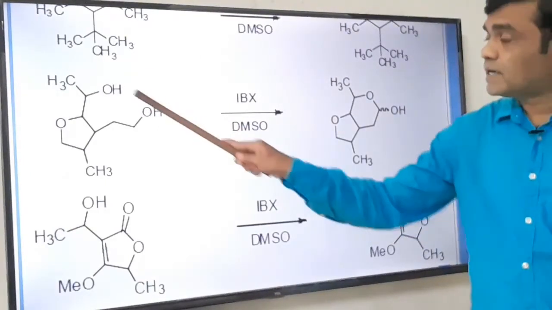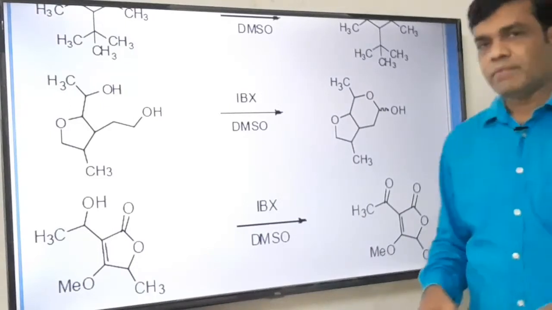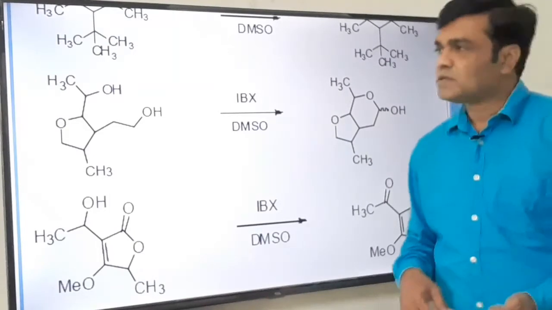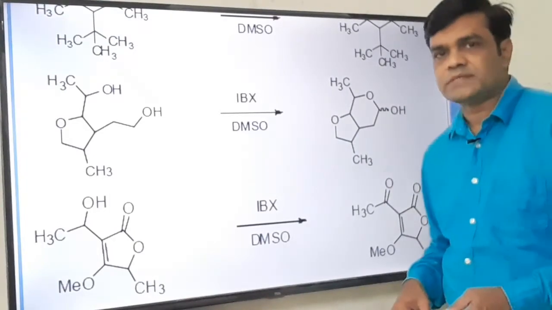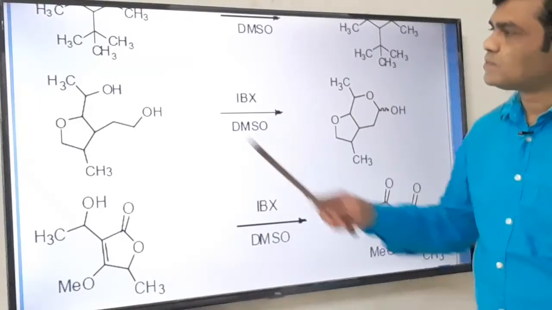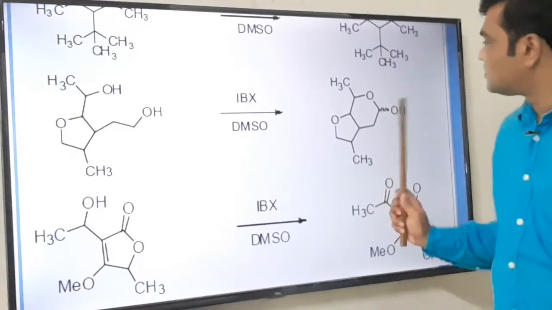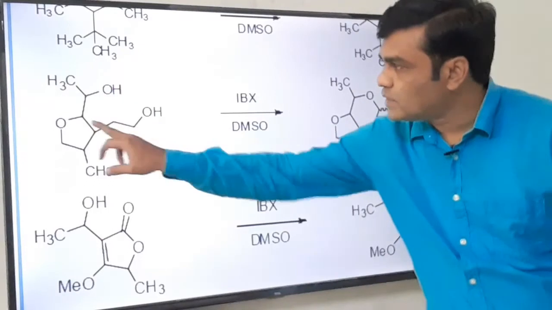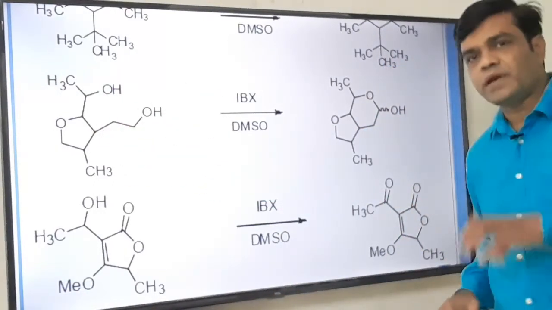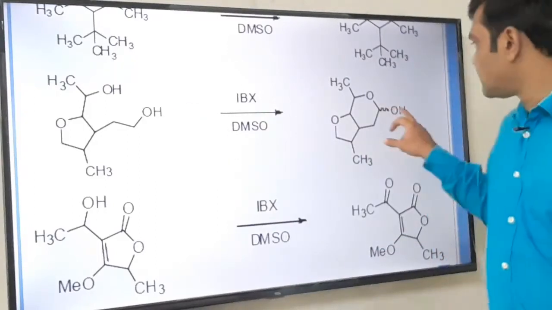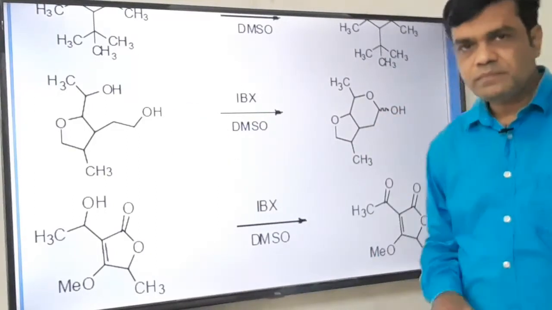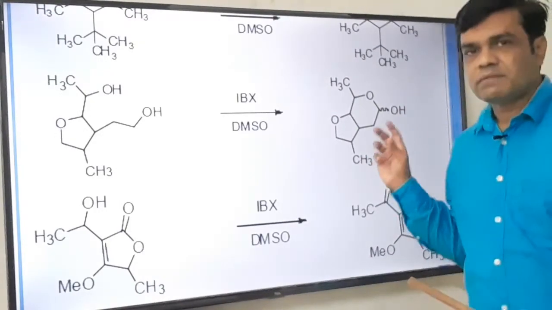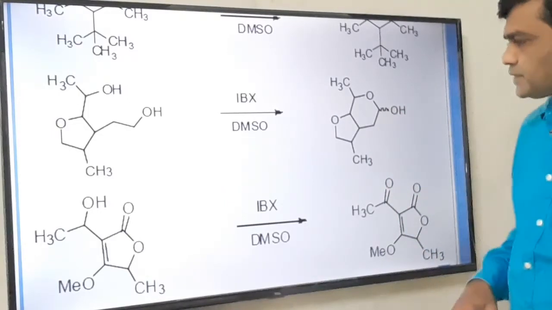and a primary alcohol group. But here it is an exceptional example where cyclization is possible. You know that 5-membered and 6-membered rings are stable. So whenever there is a possibility of formation of a 5 or 6-membered ring, in that case cyclization takes place. So here cyclization takes place and we get this 6-membered ring, and see this cyclization, the oxygen-carbon bond formation takes place. We get a 1, 2, 3, 4, 5, 6-membered ring having oxygen incorporated in the ring, and this OH group is this. The wiggly line indicates that the position of OH is uncertain, whether it is cis or trans. That's why it is written in this fashion.